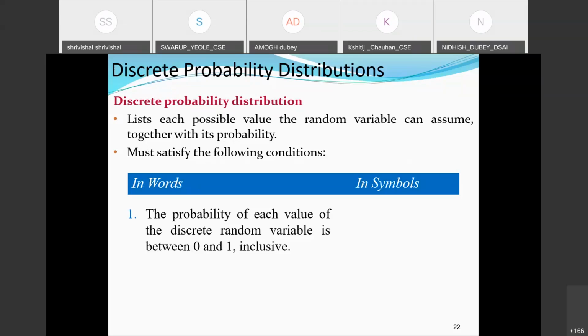So any doubt up to this point, what we have discussed? So this is probability mass functions. We will come to that part once we go through the probability distribution and density function. So just wait for one more class, and this will be clear to you.